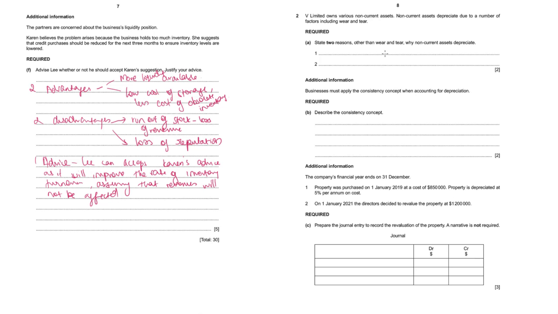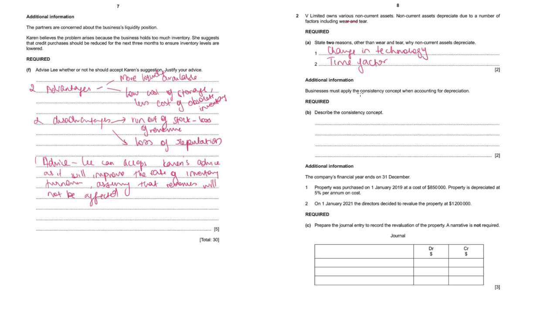We Limited owns various non-current assets. Non-current assets depreciate due to a number of factors, including wear and tear. State 2 other reasons. So you can say change in technology, which is, in other words, also called obsolescence. You can mention that. You can say time factor. Some assets are available for limited time, so even if you don't use them, because of time they depreciate in value.